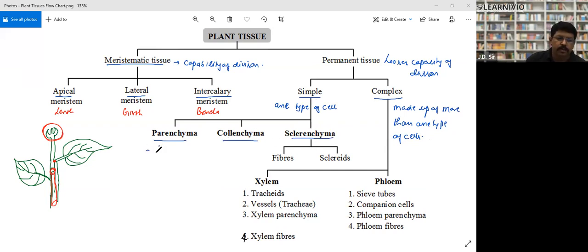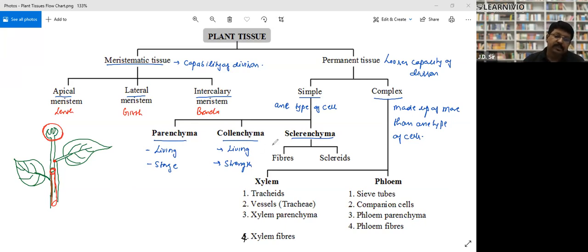Parenchyma tissues are living tissues, and their function is storage of food. They are the most abundant tissue of the plant. Collenchyma tissues are also living tissue, but their function is not storage; their function is to give strength. Take a non-woody plant, suppose a papaya plant. Does papaya have anything wood-like? No, sir. So its stem is not woody, but it is not weak either. It is strong, because it is made up of collenchyma, a living tissue.